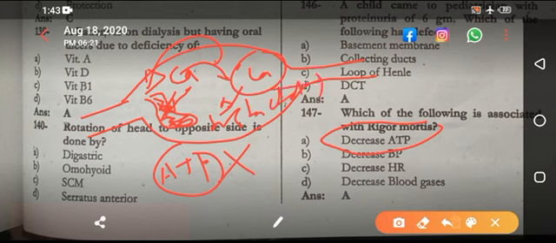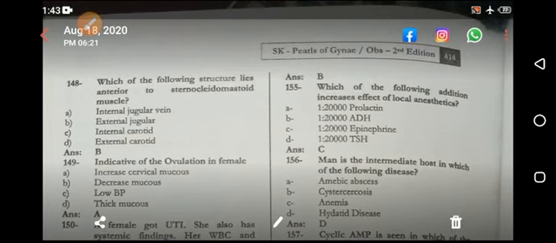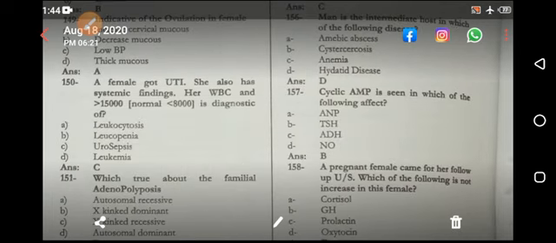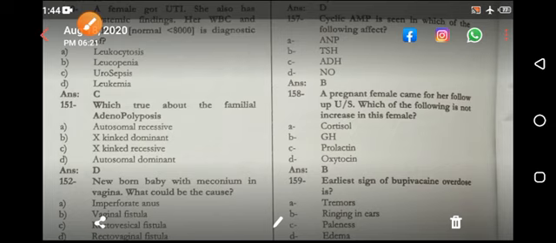Next, which structure lies interior to the sternocleidomastoid muscle? External jugular vein. Indicative of ovulation in a female is increased cervical mucus. A female with UTI has systemic signs and is raised, and they want to know about urosepsis. Which is true about familial adenomatous polyposis? Autosomal dominant.